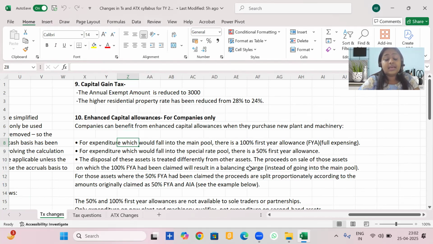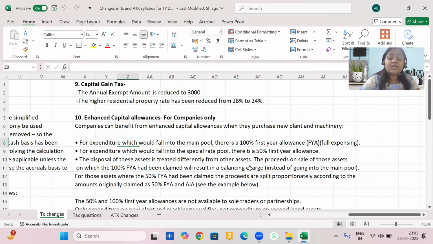HMRC says that if you have a disposal of plant and machinery on which you have claimed a super deduction or a first year allowance, then 100% of the lower of disposal proceeds or original cost would be a balancing charge that will reduce your capital allowances. This is in the case when super deduction was claimed.